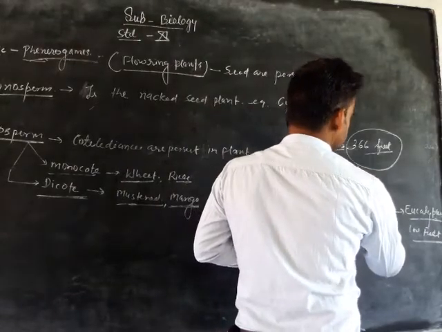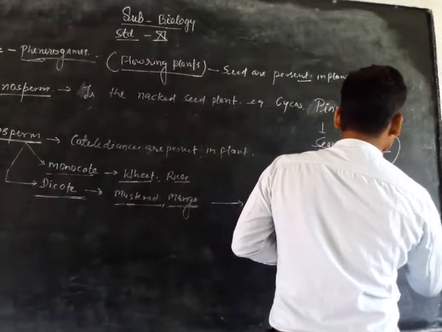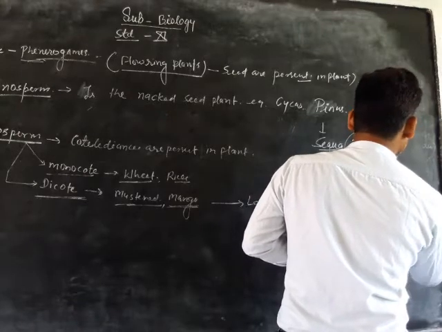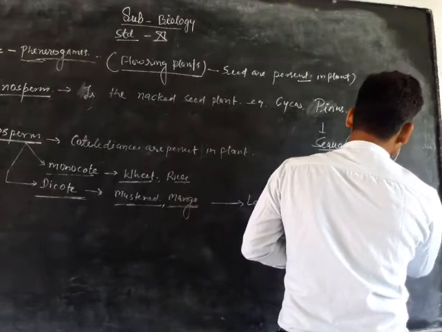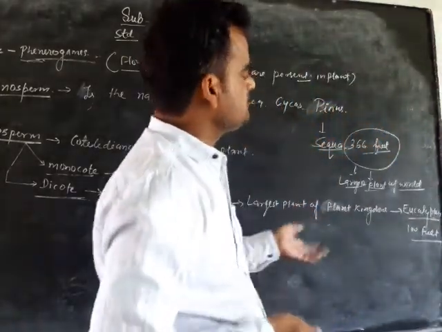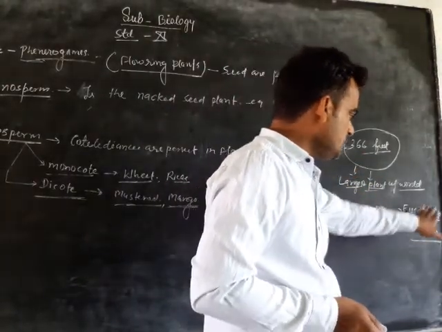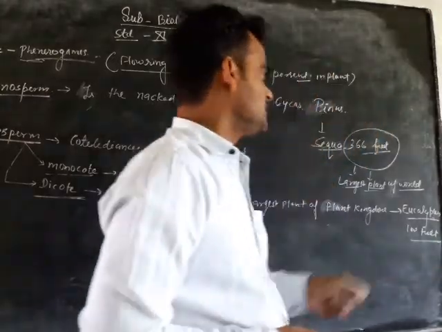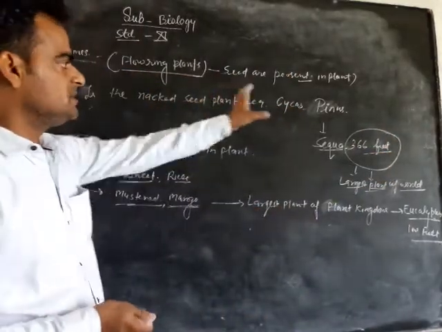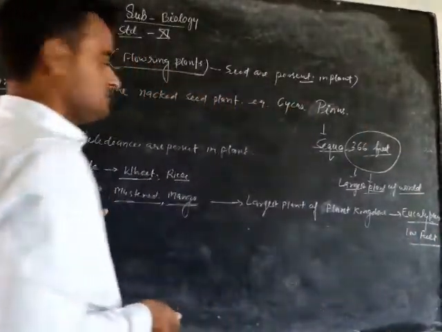The largest plant of the world is Sequoia, and the largest angiospermic plant is eucalyptus, which is 100 feet, and sequoia is 366 feet. So the gymnospermic plant is sequoia and the angiospermic plant is the eucalyptus, a dicot plant.